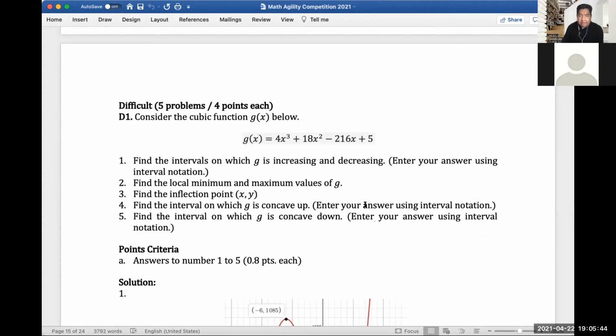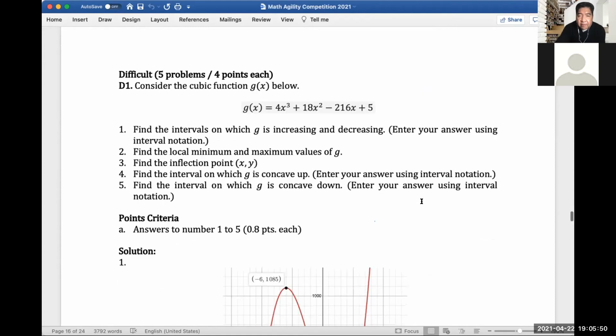So I think P1 is also one of the problems given last year. So, not yet, not this one, sorry. This is a new problem. So, let's read the problem. Consider the cubic function g of x below. So, we need to find the intervals on which g is increasing and decreasing.